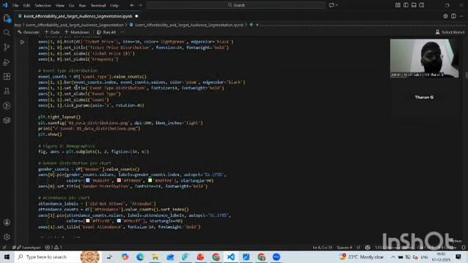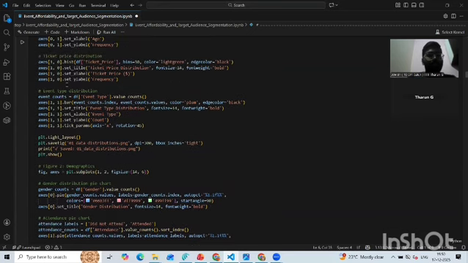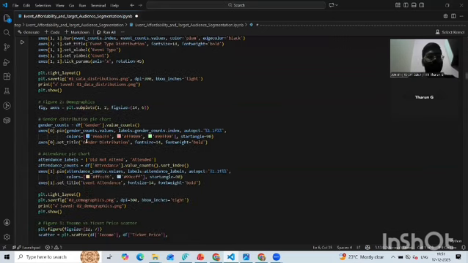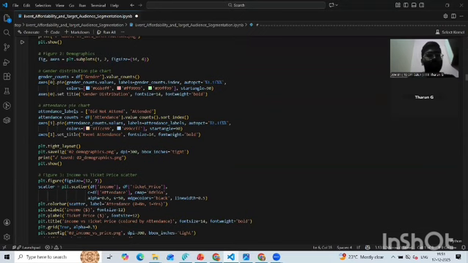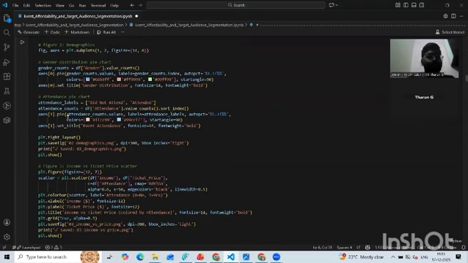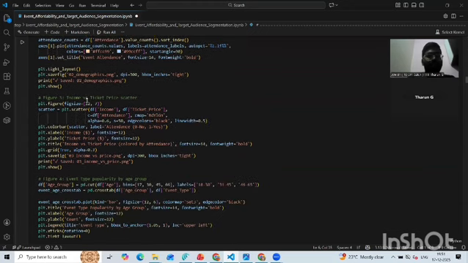This function explains everything. The first type of data visualized is the event type distribution, and the second image is the demographics: the gender distribution pie chart, then the attendance pie chart, and the income versus ticket price scatter.